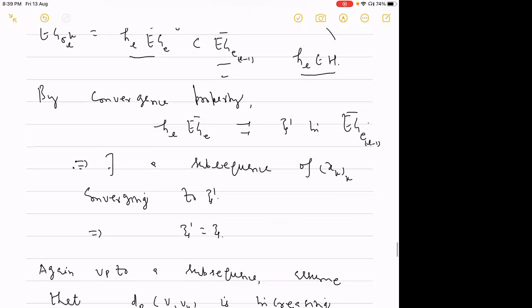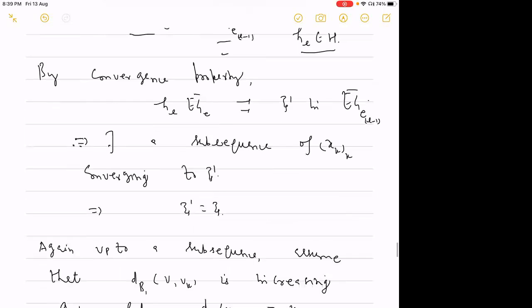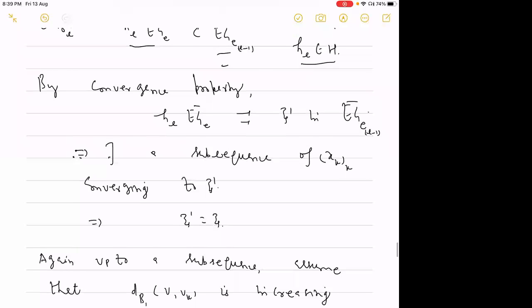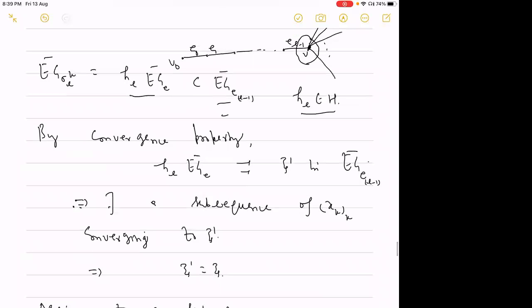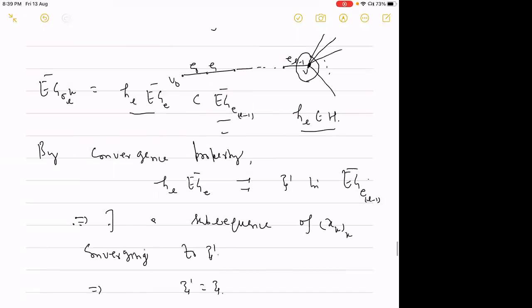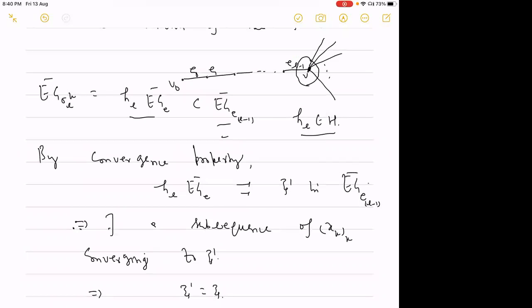This will imply that there exists a subsequence of xk converging to this xi prime, and hence xi prime has to be xi, because the subsequence is converging to xi prime, and therefore the full sequence has to converge to xi. So what we have done so far is obtain a method to find the limit of a sequence.